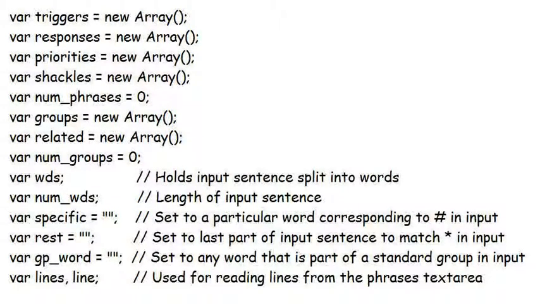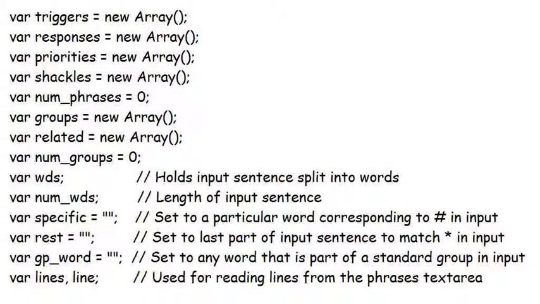When comparing priorities for the matching rules, ELIZA subtracts the shackle values from them before the comparison. Any shackle value above 0 is reduced by 1 with every phrase ELIZA produces. This discourages the program from picking the same phrase too often after it's last been chosen by demoting it temporarily. The variable num_phrases stores the number of phrases. Yeah, I know this could be achieved by looking at the length property for the array, but I've done it this way for convenience and ease of reading.